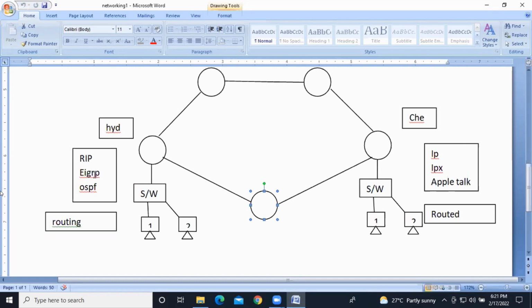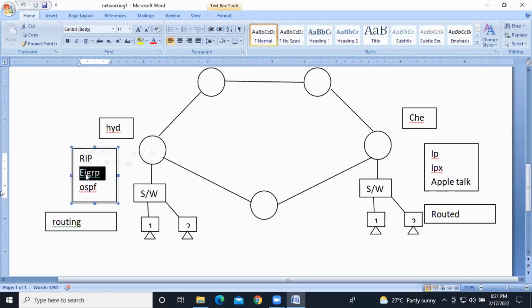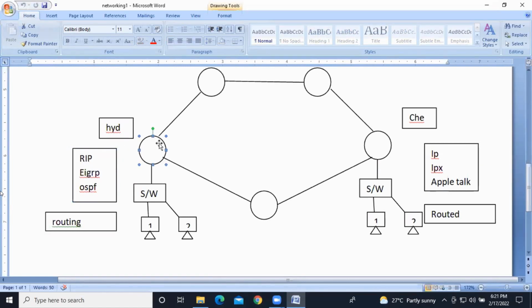Clear? If you configure EIGRP, Enhanced Interior Gateway Routing Protocol, how is it going to decide to send the data to the Chennai network? It depends on bandwidth. If you have more bandwidth on this side, EIGRP will decide this is the best path to reach the destination.